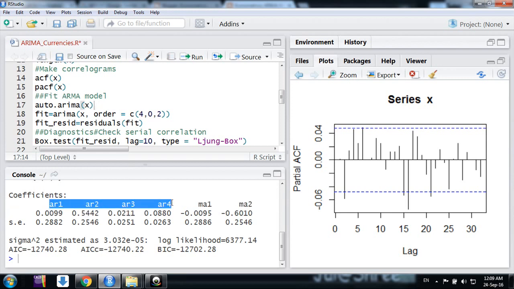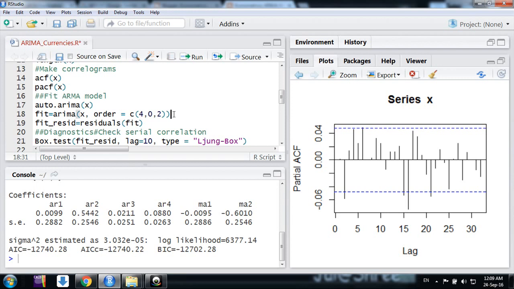So it's an AR4 MA2 model. I am just making a model here, ARIMA 4,0,2. You can use any name for the variable. Fit, I am fitting the model. Arima is the function, arima x, the variable name. Then order is the AR term, difference term, and MA term. It's already stationary, so I'm not putting in any difference term. This is the model I have got from auto.arima.